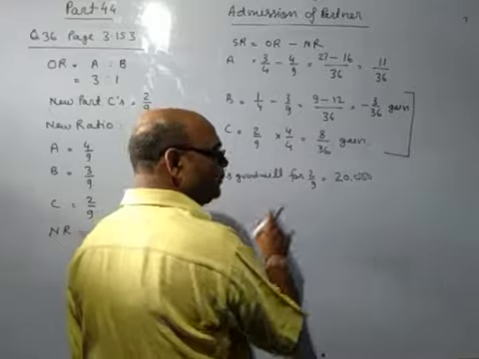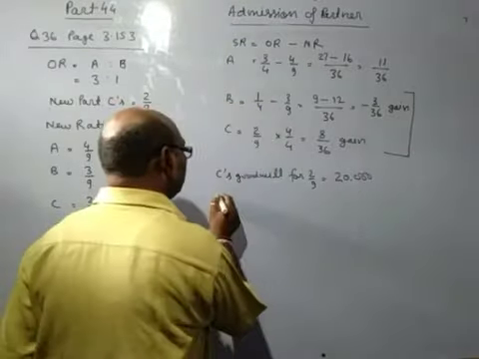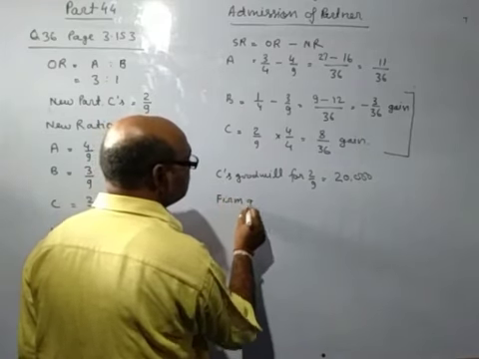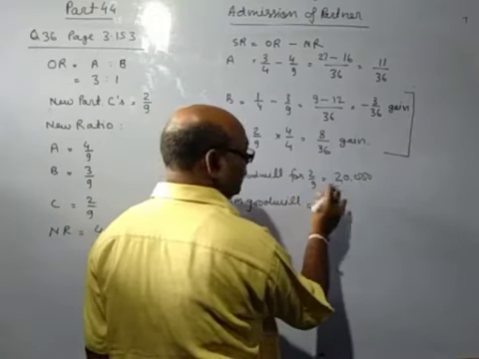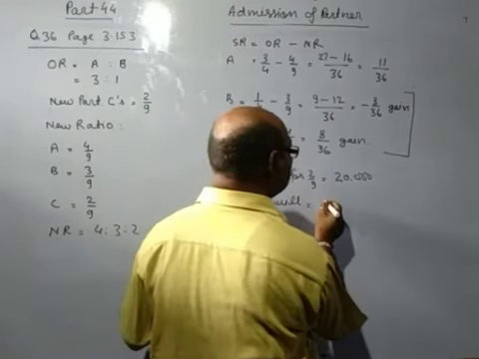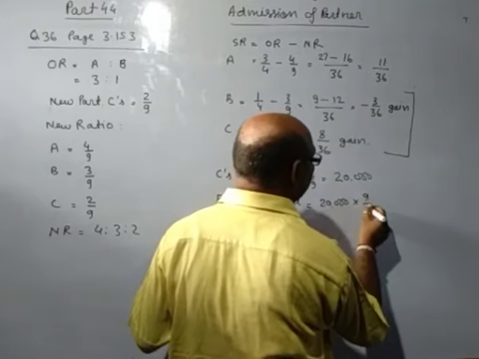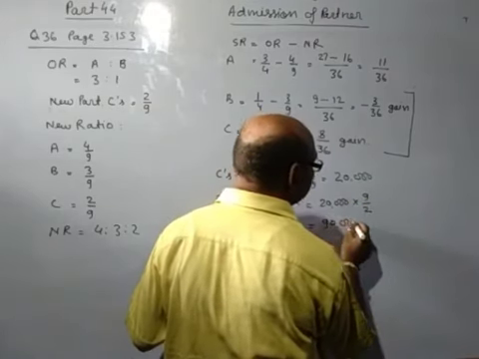For the 2/9 portion, C has paid the goodwill 20,000. So firm goodwill will be the reverse: 20,000 into 9/2, that is 90,000.